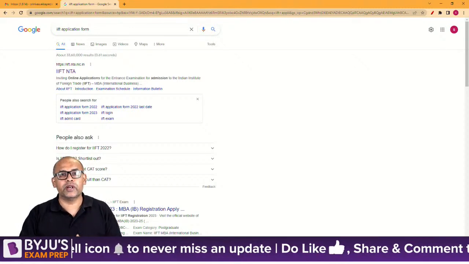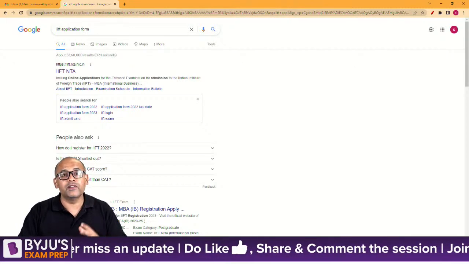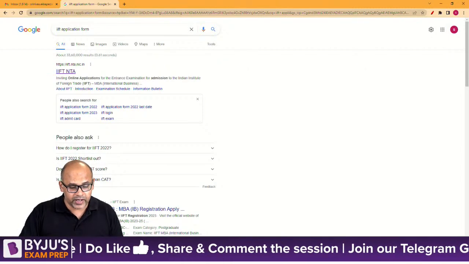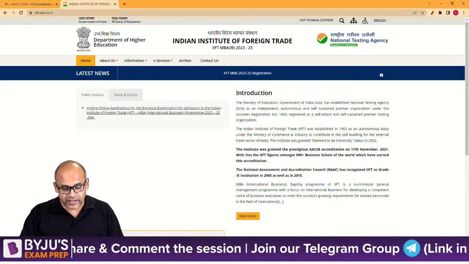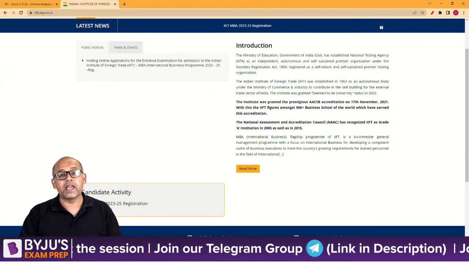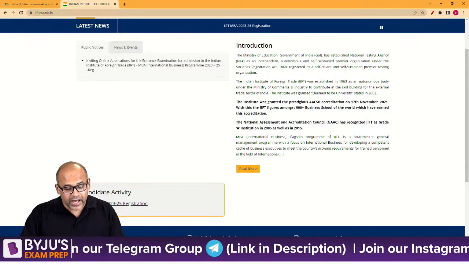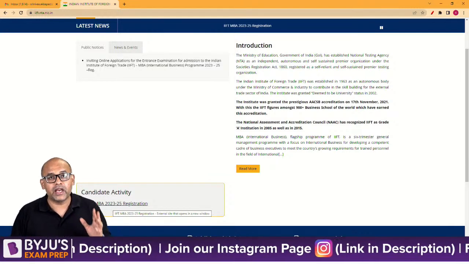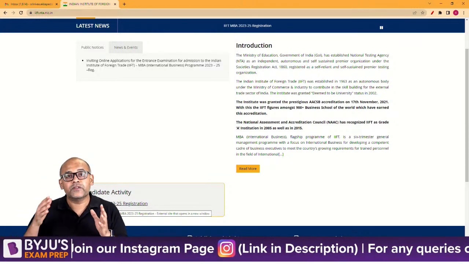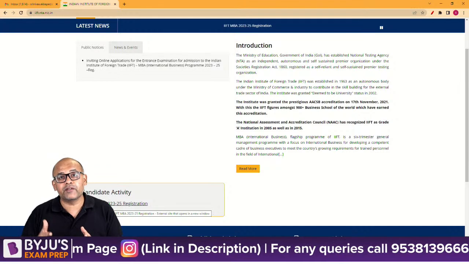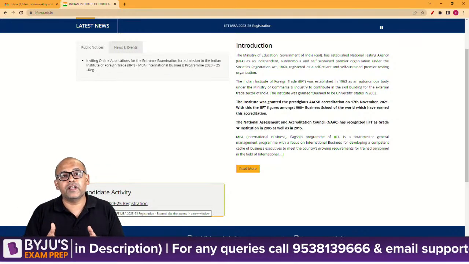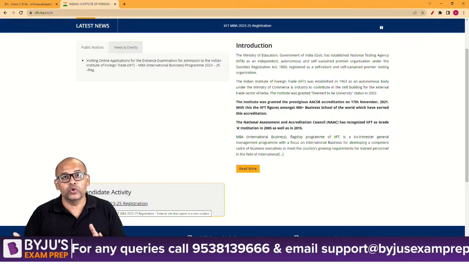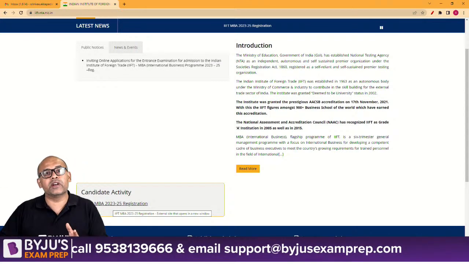In fact, I've just gone through it before I started the session. So you'll see what are the steps involved. Okay, so you just click on this and you can see at the bottom left there will be candidate activity and IIFT MBA 2023-25 registration. Now you have to be careful, don't get confused. This is for the academic year 2023-25, whereas the IIFT, normally when you say CAT 22, it is happening for the academic year 23-25 also.